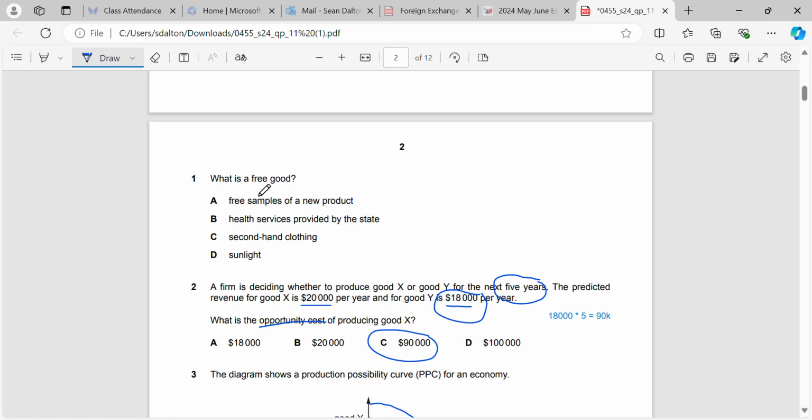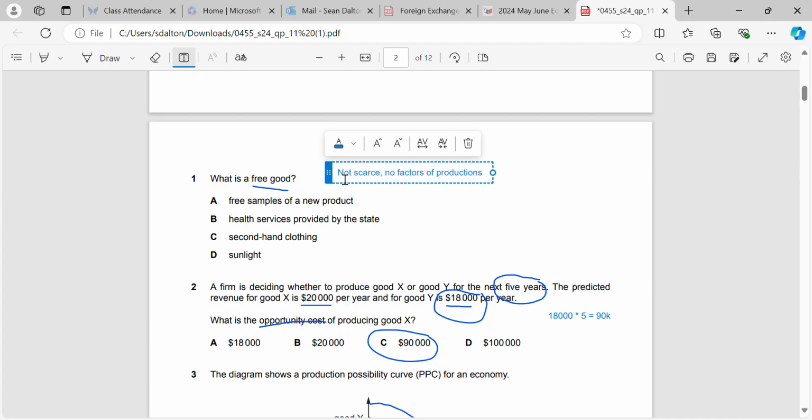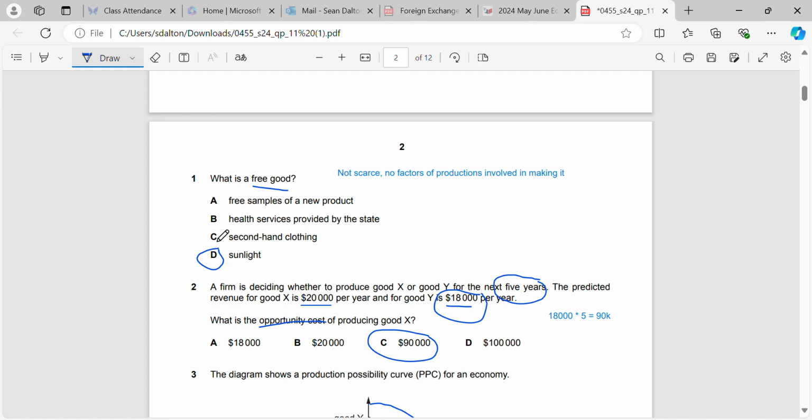And what's a free good? So, definition of a free good, if we remember, it's not scarce, and there are no factors of production involved. So there's no land, labor, capital, or enterprise involved in making it. Okay, no human involvement. So the only one that would match up to that here would be sunlight. Sunlight is not scarce, and there are no factors of production involved in making it. There's no human involvement in the sun being there every day when we wake up.